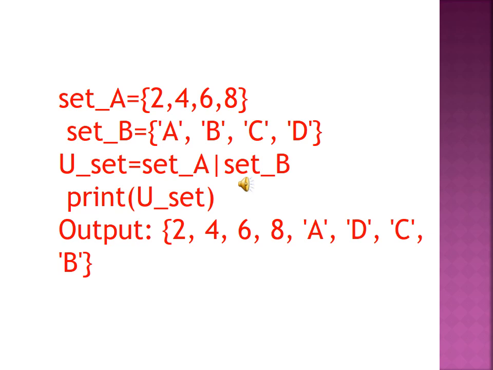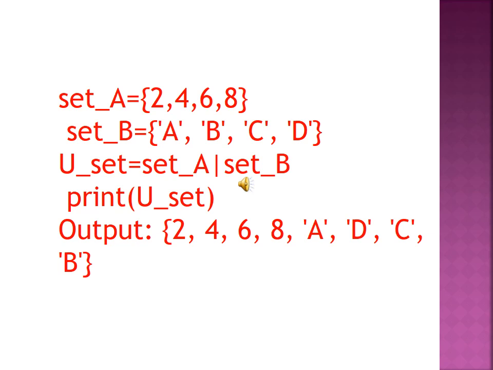Then print; next we should print the value. What are the values? U set, you know, 2, 4, 6, 8, after that A, B, C, D. What is the output? 2, 4, 6, 8 and A, B, C, D. This is your output.